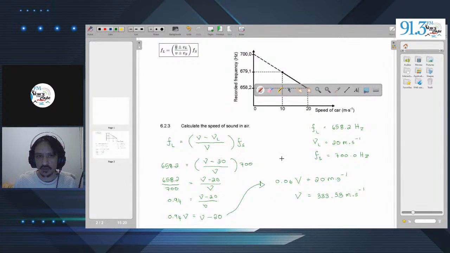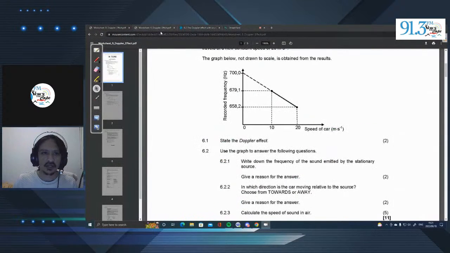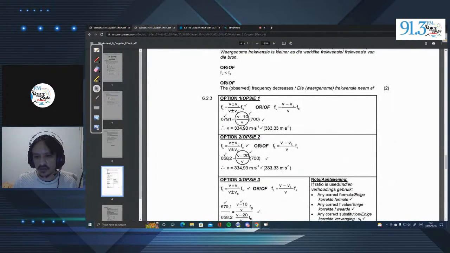And that's for 5 marks. So very important note to use this equation: if the observer or the listener is moving away from the source, we select negative. If the listener or observer is moving towards the source, we select positive. And that's really the most intricate part of this equation. It's just knowing whether to select negative or positive, and also whether to use a listener or source. Okay? Now we can go back and take a look at the memo, and there we go, we have the exact same answer.